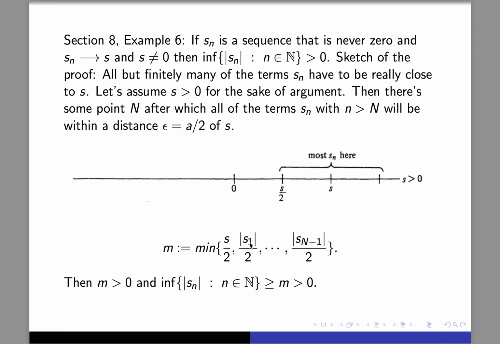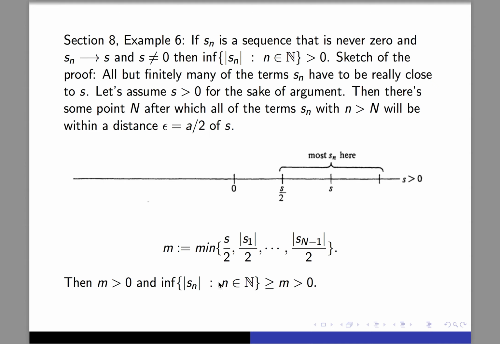Did I really even mean that? I think I don't even need to divide s1, all these numbers, by 2. I don't think I need that. But in any case, let's see if what I've written is true. So certainly m is positive, right, because it's the minimum of positive numbers, right? S over 2 is definitely positive because s is positive. All of our terms are non-zero. So when we take the absolute value and divide by 2, that's definitely a positive number. Okay, so we agree with this inequality and this inequality.